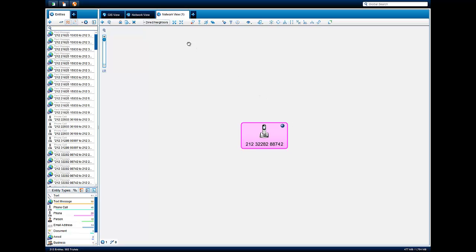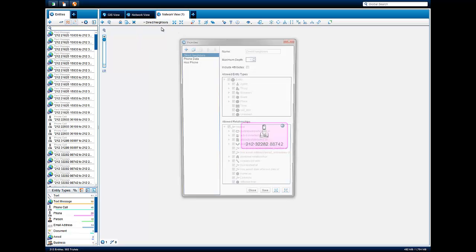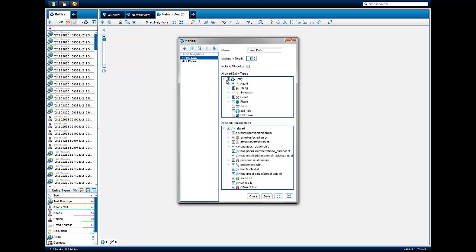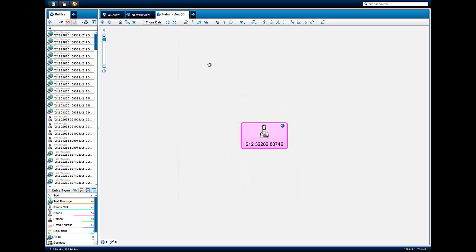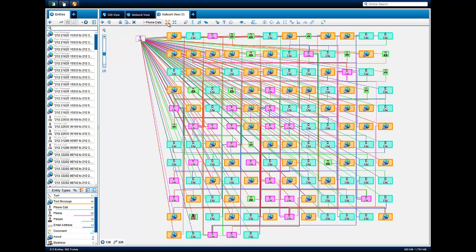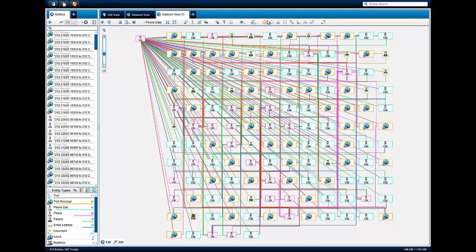By editing vicinities, here we can search for desired types of entities connected by specific links and bring them into our network. Since we want to know more about Basara's terrorist network, we'll search for any people, phone calls, and text messages stored within the phone to try and develop a better picture of his associates and their communication. Now, with all of our phone data in the network view, let's reorganize things to try and make sense of this data.